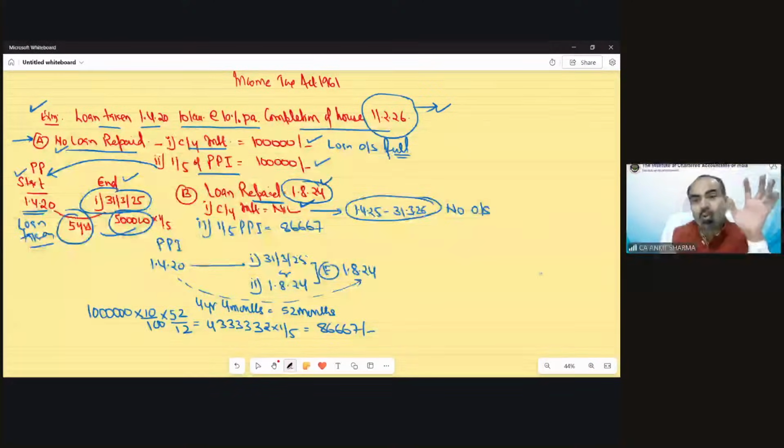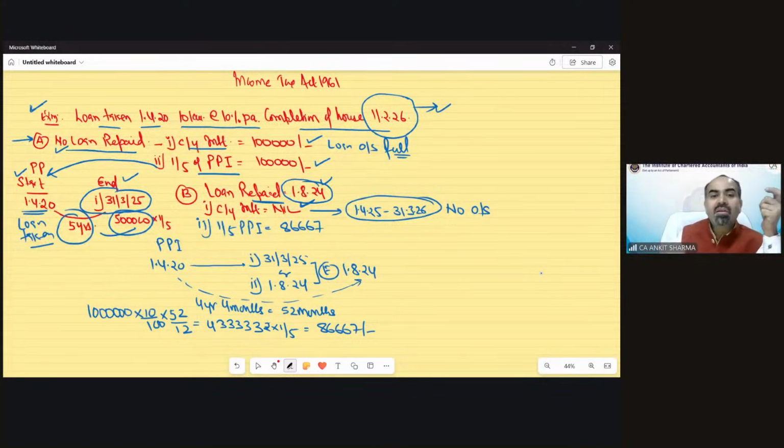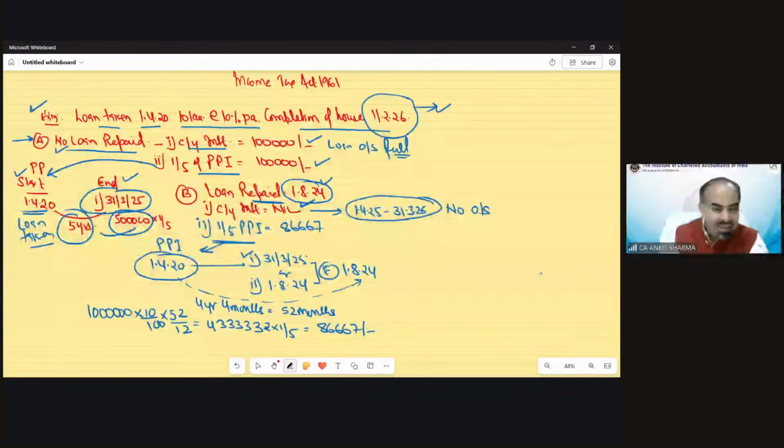So if there is no loan outstanding, there would not be any current year interest ever. But PPI could be there. So for the purpose of PPI, we calculate the pre-construction period. Starting date would be the same. End date was 31st March preceding the date of completion. That would be 31st March 25.